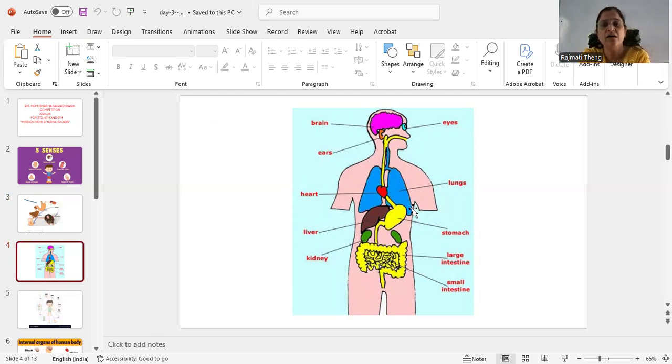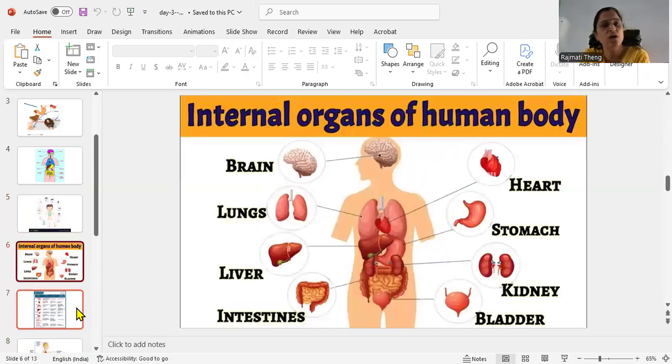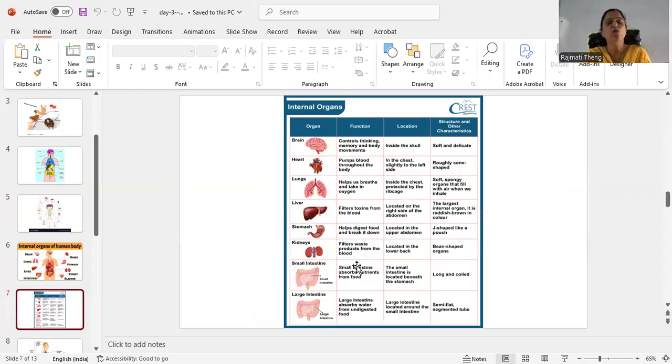Ear, hand, nose, eyes, and legs are the external organs. Then you should know about the internal organs of the human body. Heart, stomach, kidney, bladder, small intestine, large intestine, liver, lungs, and brain are the internal organs, and a group of organs makes a system.